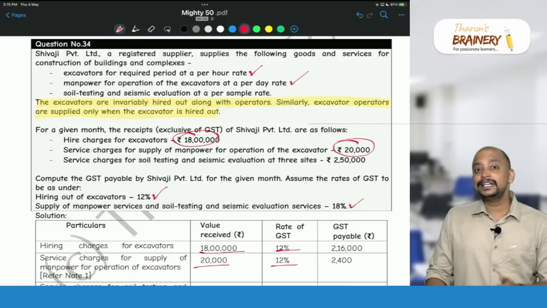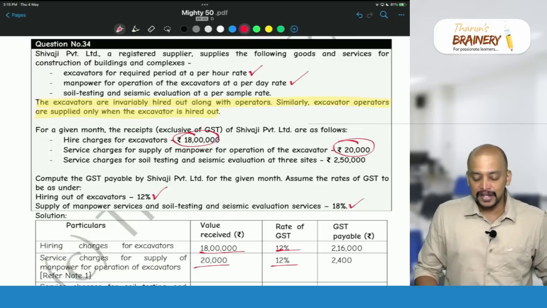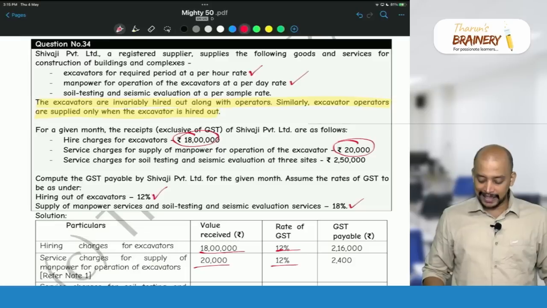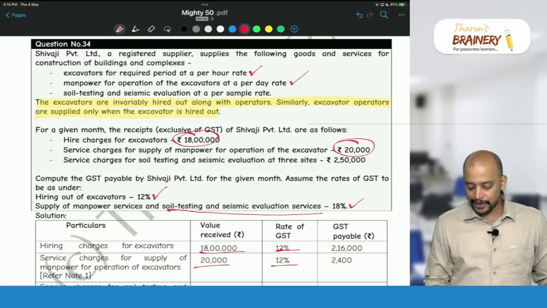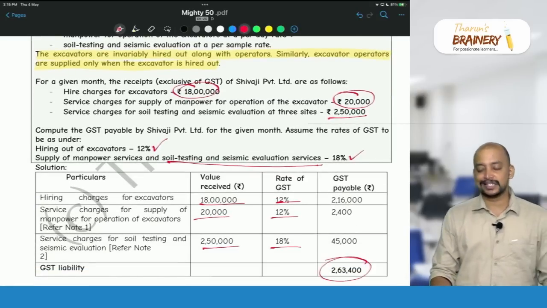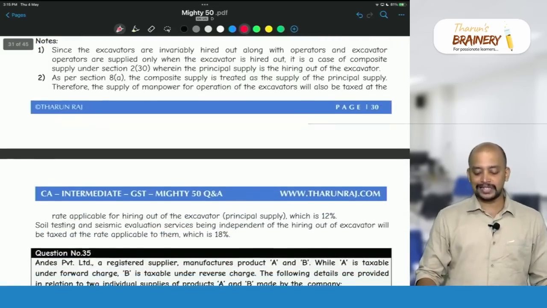Whereas soil testing and seismic evaluation is an independent activity, in no way connected to this. So that independent activity will be taxable at the rate applicable to it, at 3 sites, 2,50,000 into 18%. So total GST liability will be 2,63,400. So this is a question related to the composite supply concept.